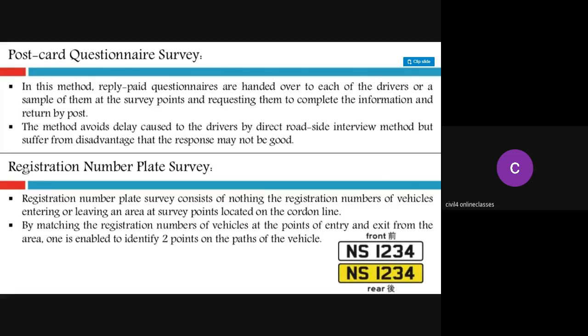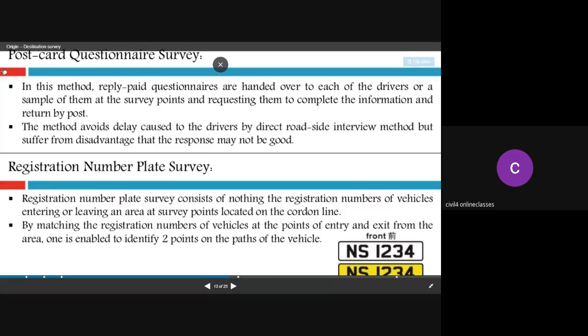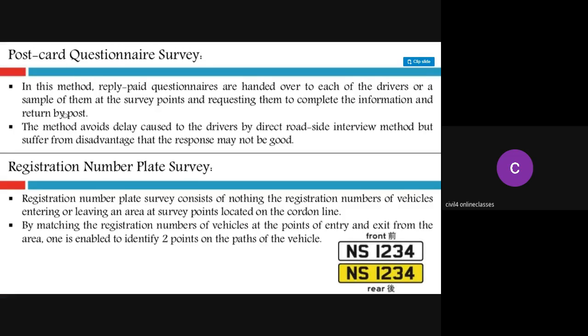Next one is the postcard questionnaire survey, and another one is the registration number plate survey. In this method, reply-paid questionnaires are handed over to each of the drivers or a sample of them at different survey points, requesting them to complete the information and send it by post. So at different junctions, you'll go and distribute the postcards. In that there will be a certain questionnaire: from where they are coming, where they are going, what is the purpose of their trip. Like that, you will be asking many questions.